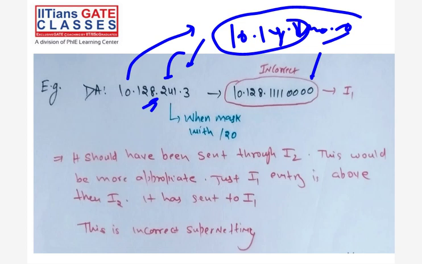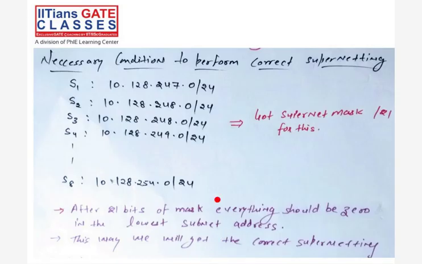This is called incorrect supernetting. So you have to see the rules. What rules are there? These necessary conditions are there. After 21 bits of mask, everything should be 0 in the lowest subnet address.